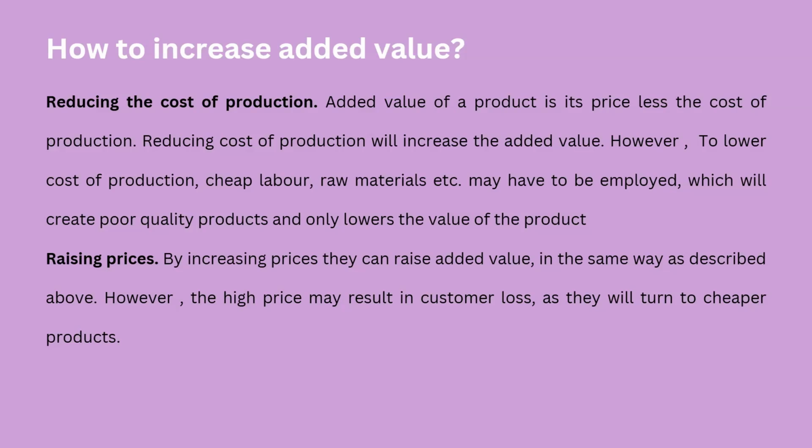Next is raising prices. By increasing the price, they can raise added value in the same way as described above. However, the high price will result in customer loss as they will turn to cheaper products. Now, if you don't want to go for cheap labor and raw materials, you can say, okay, I'll change the price from $15 to $20. Now, you're using good materials and everything, but since the price is high, the customers might think of opting for some other baker who may be giving it at a lower price. So that's one of the flaws of this method.